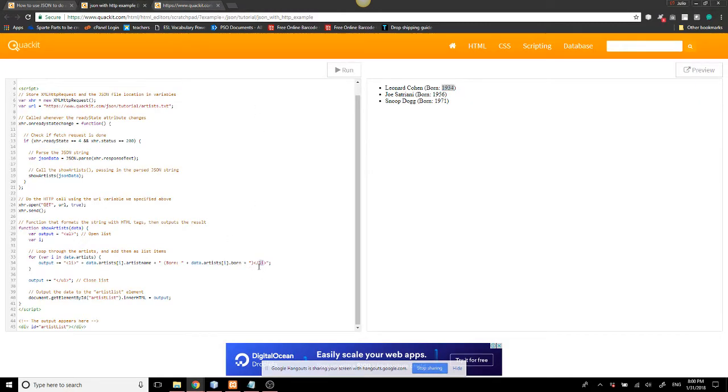And yeah, we're basically closing the li, so we can have the next one. And with the output, we're closing our UL, which is going to close the list, as they say over there. And at the end, we're just putting the output so we can have it nicely displayed on our screen.